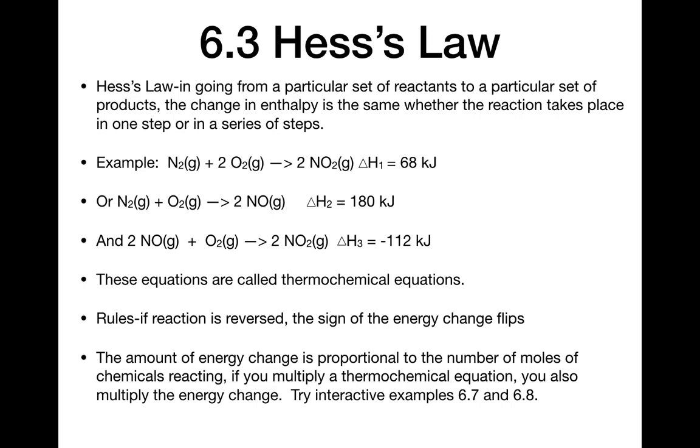So it doesn't matter if you do it in two steps. The overall delta H, the sum of the two reactions, is the same as if you had only done it in one step. So this is kind of a new way of writing chemical equations. The left side looks fine, but we're also adding this delta H term out to the side. When we add an energy term to a chemical reaction, it now becomes something called a thermochemical equation.